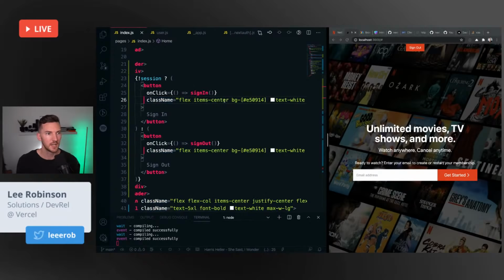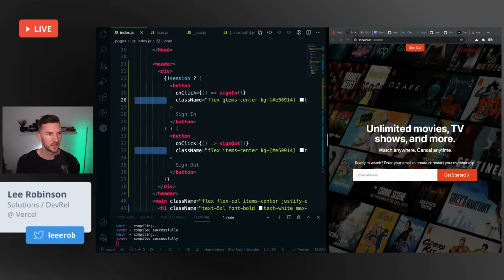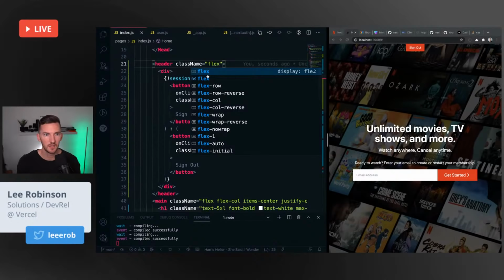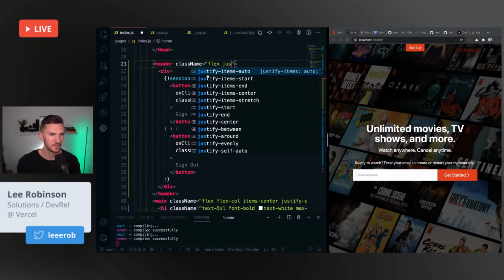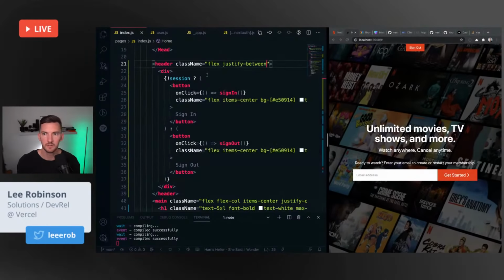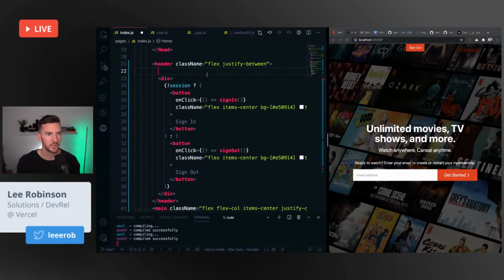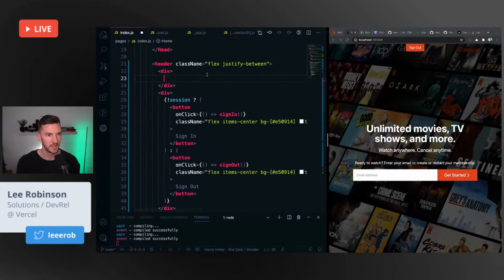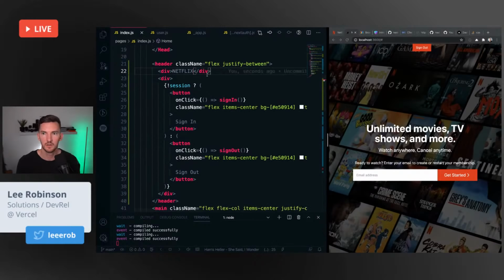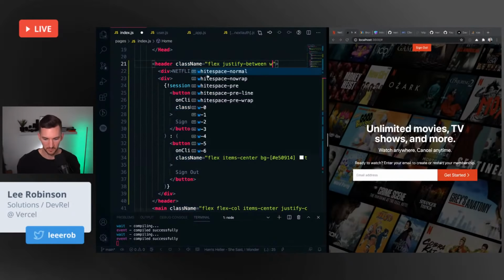Okay. Now what we want to do for this header is do some better positioning here. So let's make this flex. We're going to do justify between, because we're probably going to have another div inside of here that's going to be the Netflix logo. And this is going to be full width.